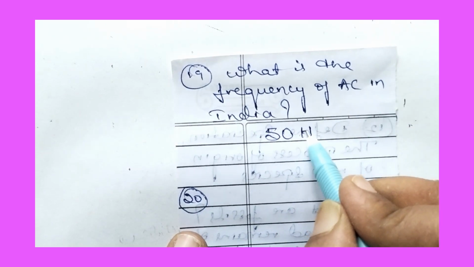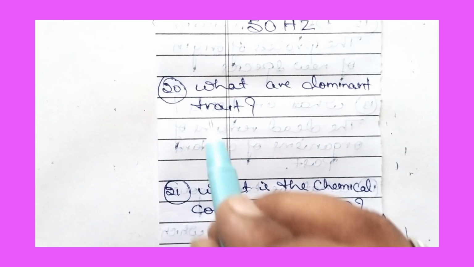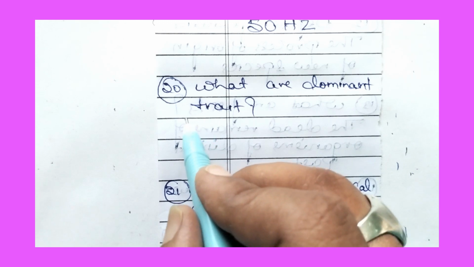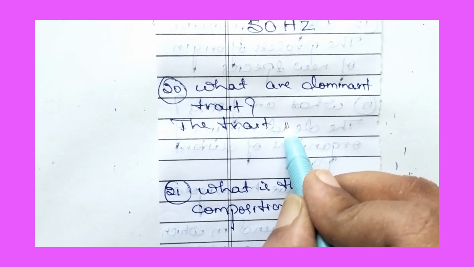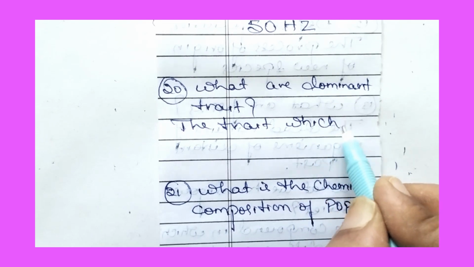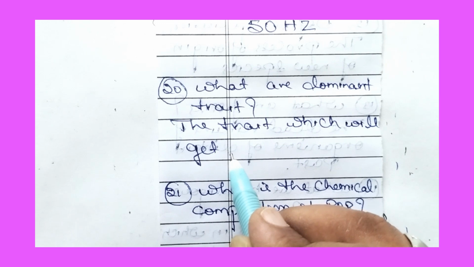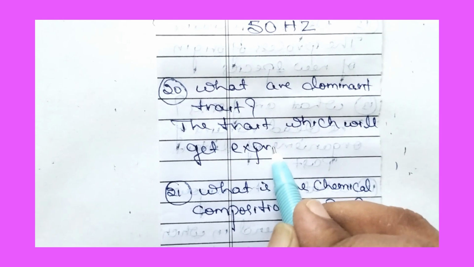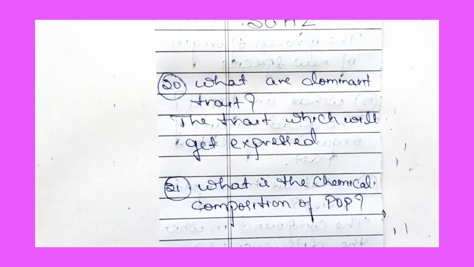It is 50 Hertz. The 20th is, what is a dominant trait? The trait which gets expressed is called a dominant trait.